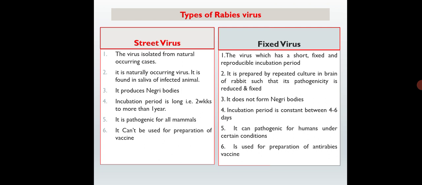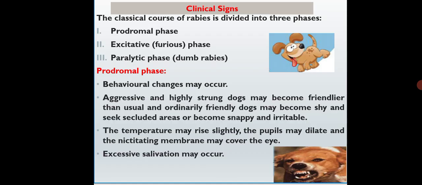In the case of fixed virus, this virus has a short, fixed, and reproducible incubation period, and it can be prepared by repeated culture in the brain of rabbits, such that its pathogenicity is reduced and fixed, and it won't form any Negri bodies. We can use this fixed virus as a vaccine, like an anti-rabies vaccine. The incubation period of this fixed virus is 4 to 6 weeks.